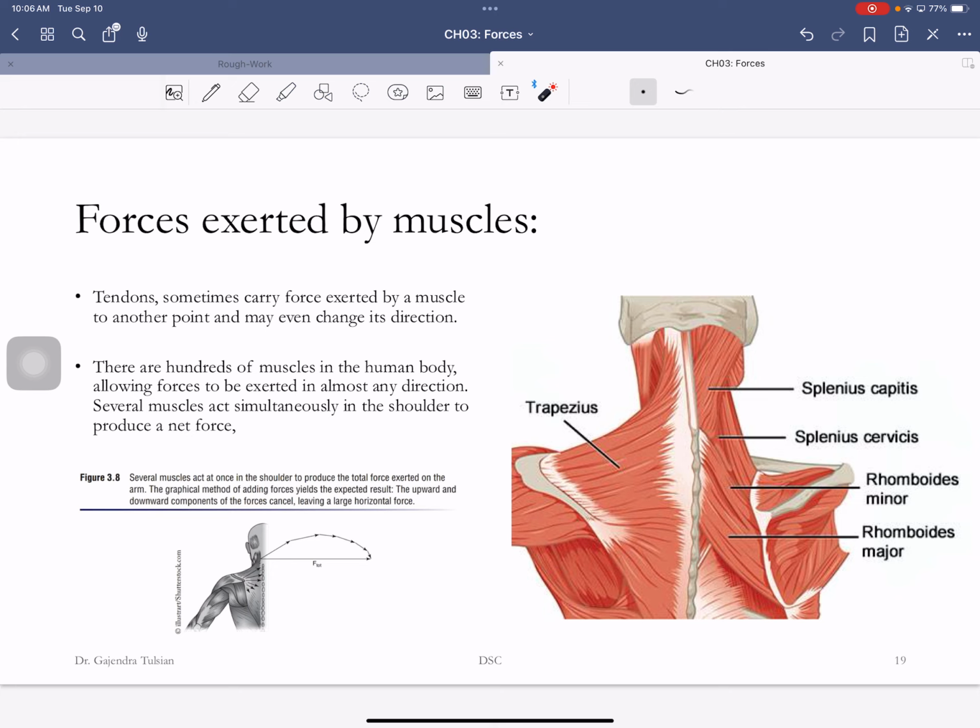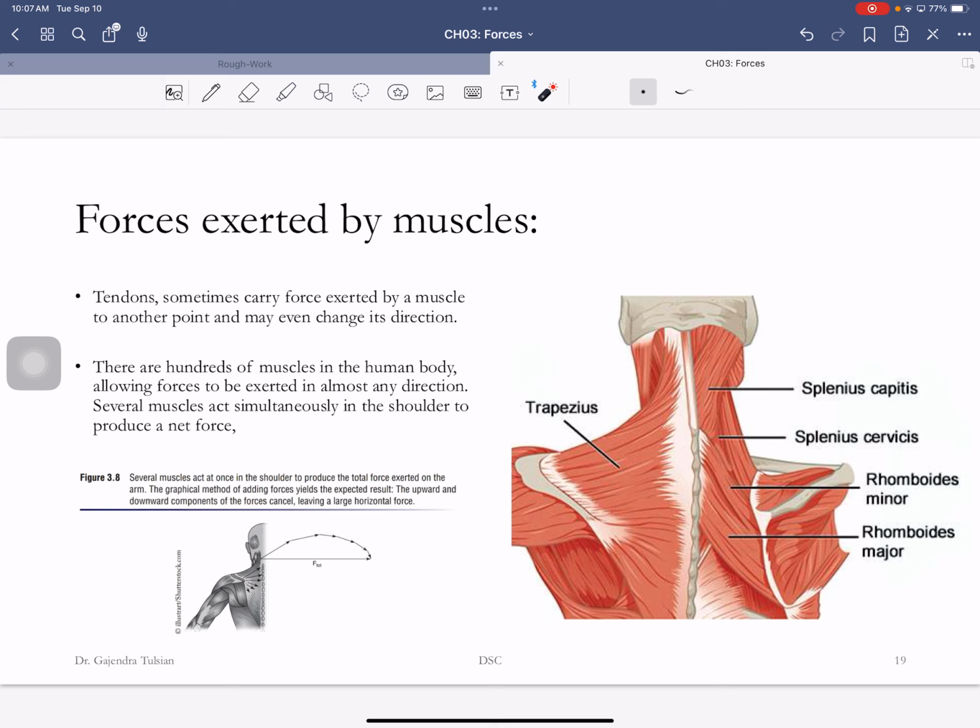All right, now in this diagram, these are the shoulder muscles. Now we'll answer the question, why do we have so many muscles in the body? Anybody know why? To move around. Yeah, to be able to move around. But the reason for so many muscles is that you can apply forces in different directions.